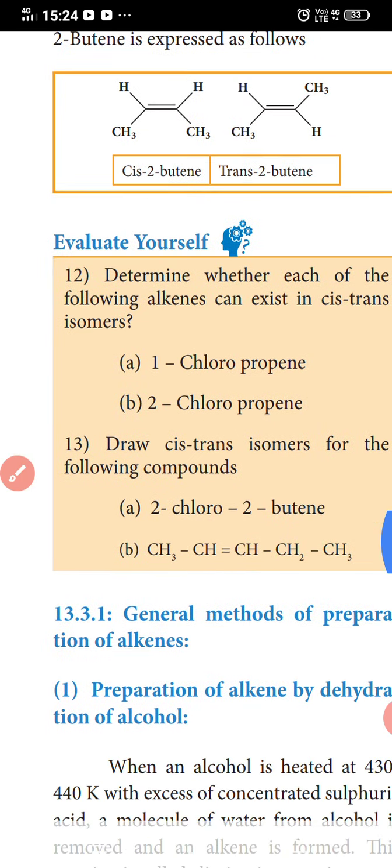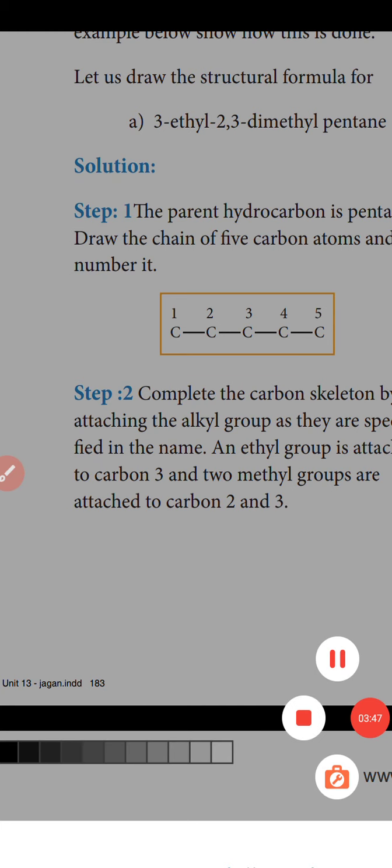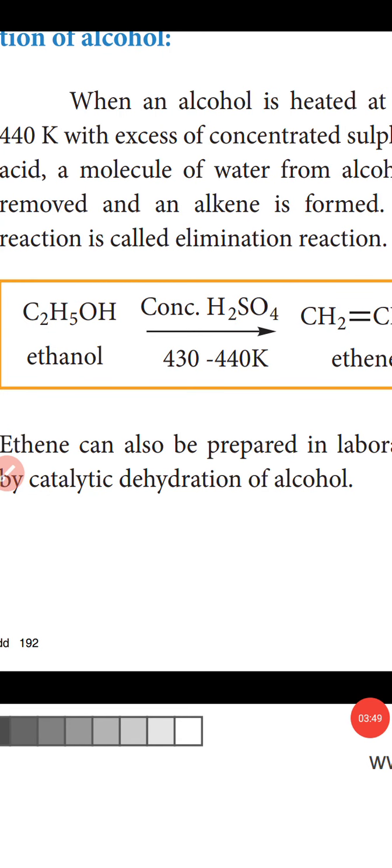The second topic, general methods of preparation of alkenes. First, preparation of alkenes by dehydration of alcohols. Second, preparation of alkenes from alkynes.